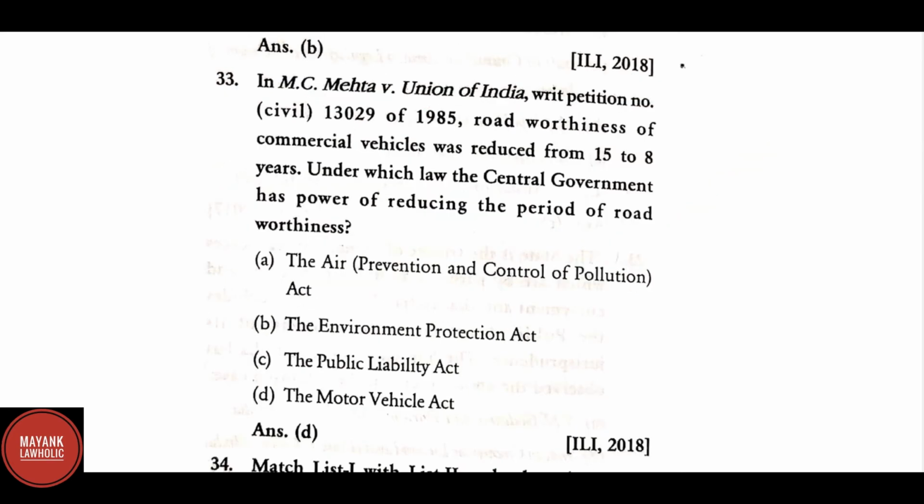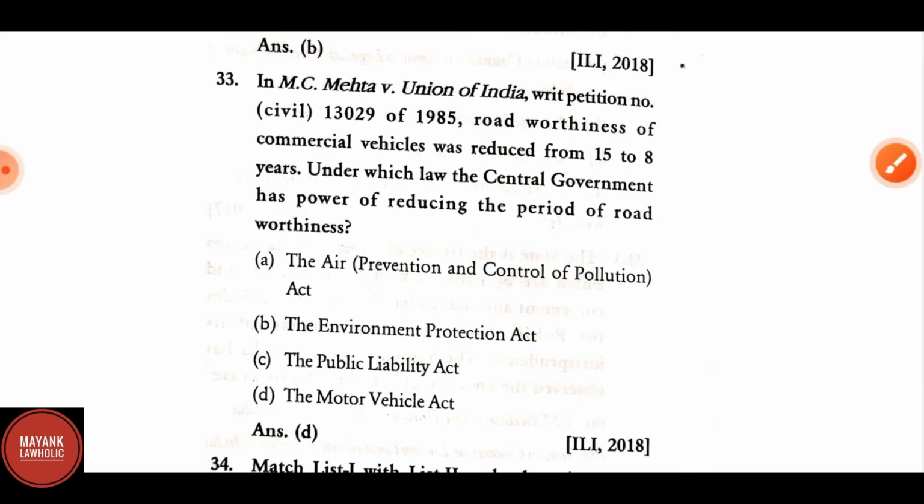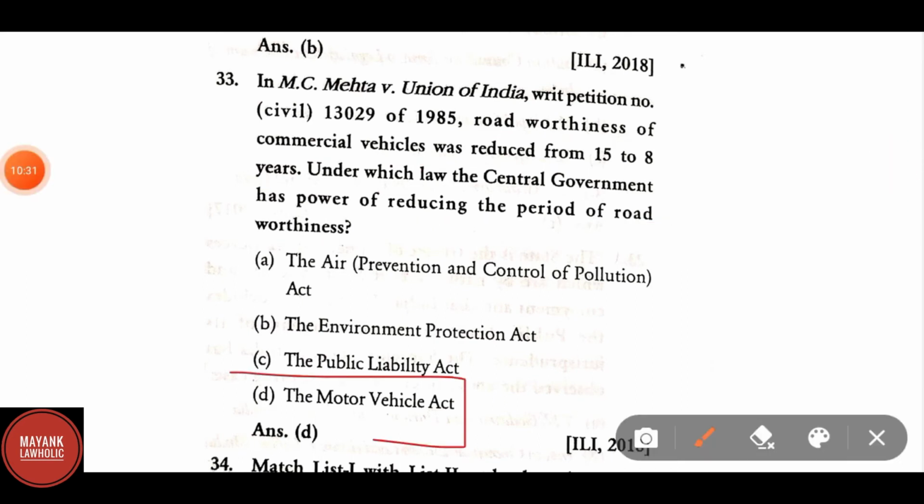In MC Mehta versus Union of India, writ petition civil 13029 of 1985, roadworthiness of a commercial vehicle was reduced from 15 to 8 years. Under which law does the central government have power of reducing the period of roadworthiness? Correct answer is D, the Motor Vehicle Act.